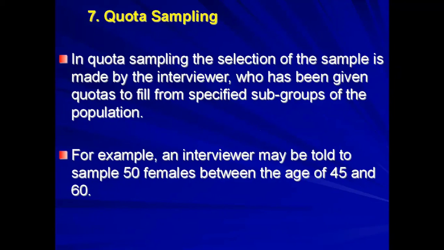Then comes quota sampling. In quota sampling, the selection of the sample is made by the interviewer, who has been given quotas to fill from specified subgroups of the population. For example, an interviewer may be told to sample 50 females between the age group of 45 to 60.